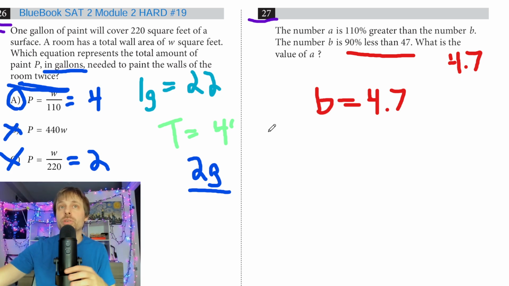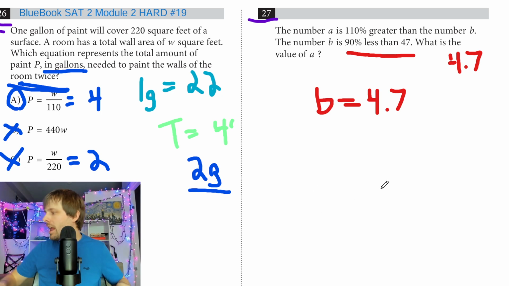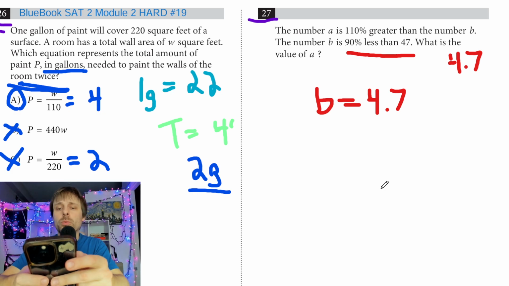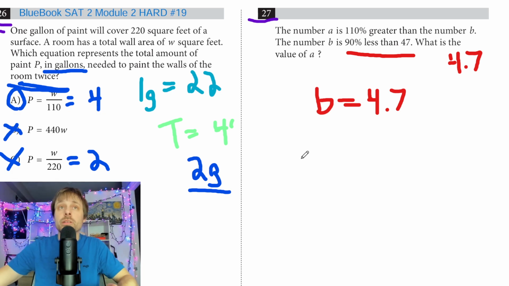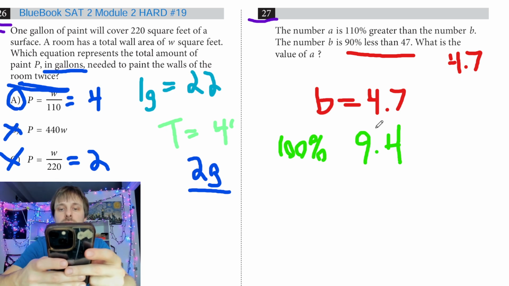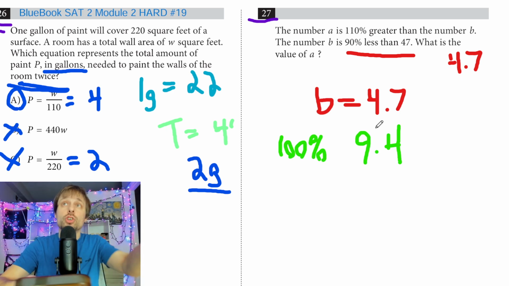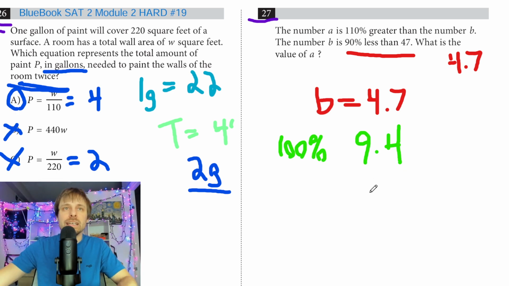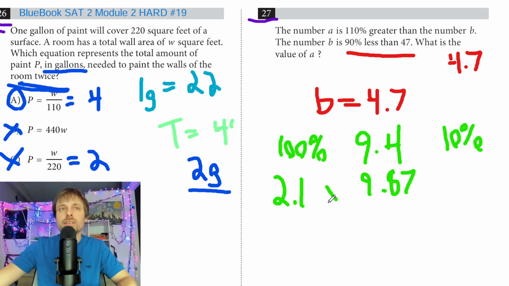So 100% greater than 4.7 is what? That's just going to be 4.7 times 2, right? So I never want to make any mathematical errors. So my 4.7 times 2 is going to be 9.4. That is 100% more. So to get that little extra 10%, I just do 0.1 times 4.7. Or since I know it's twice as much and an extra 10%, I could do 2.1 times 4.7 and I get 9.87.